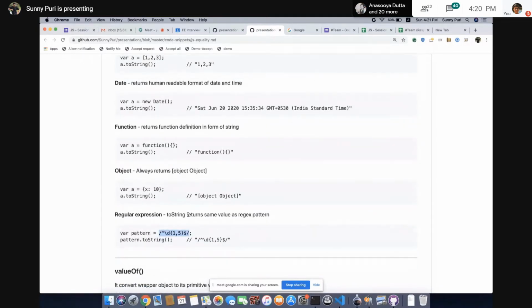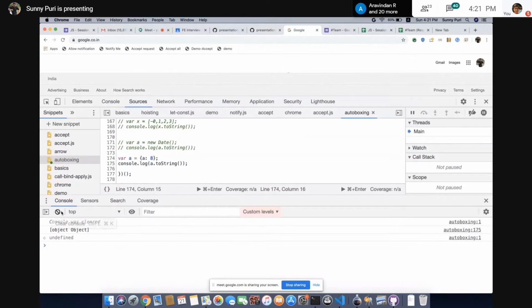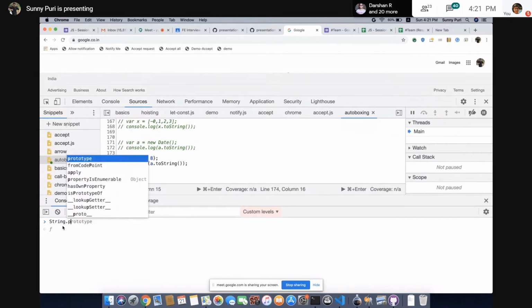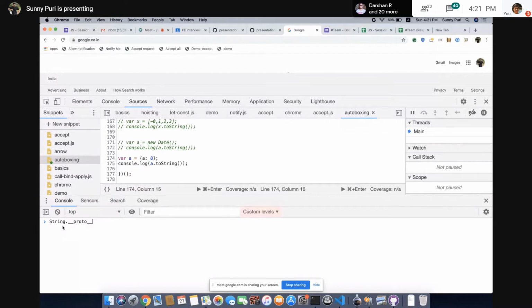So what Bharat is saying, can we get the code of an inbuilt function using toString? Inbuilt function of what? We're saying string dot to... One second. Something like this, right? You will not get native code. Maybe they have prevented it. You can prevent it also, right?